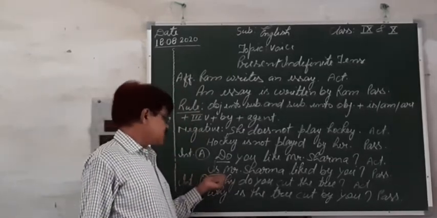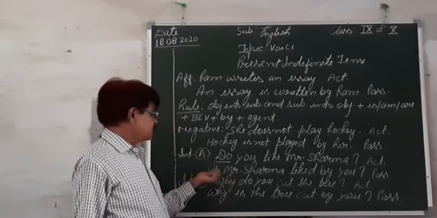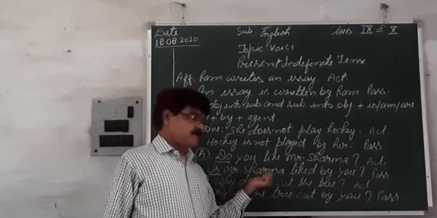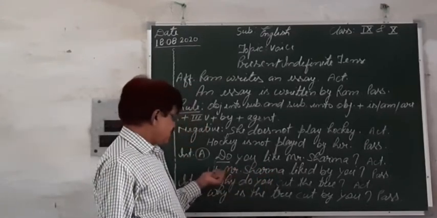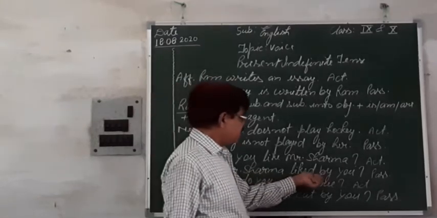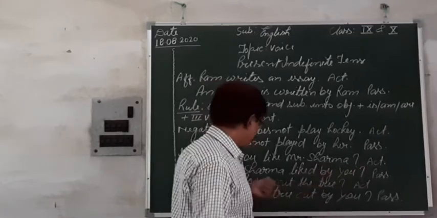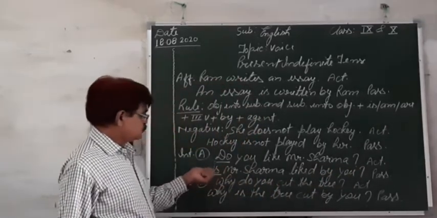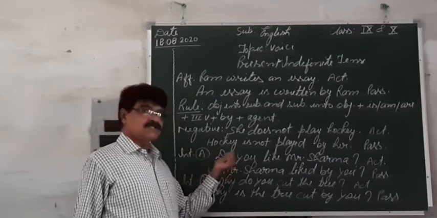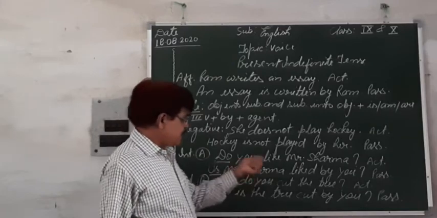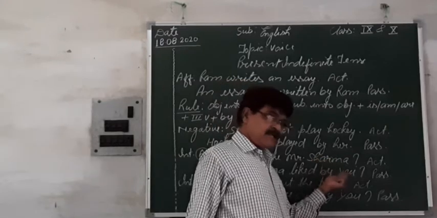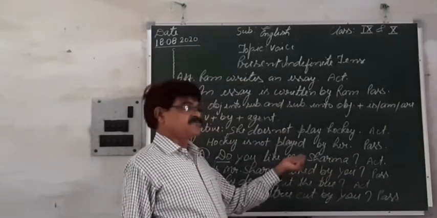And so the sentence begins with the helping verb is, because Mr. Sharma is singular third person. Let's see. Is Mr. Sharma liked by you? So the rule is helping verb plus subject plus third form of the verb plus by and then object or the agent.